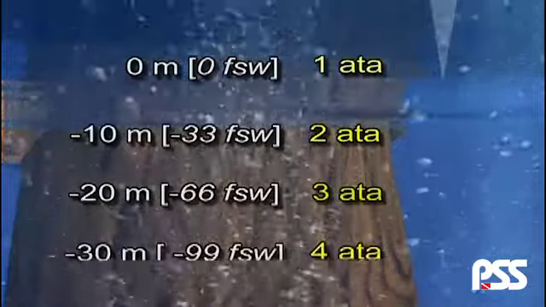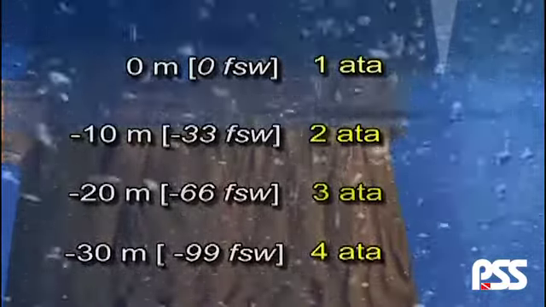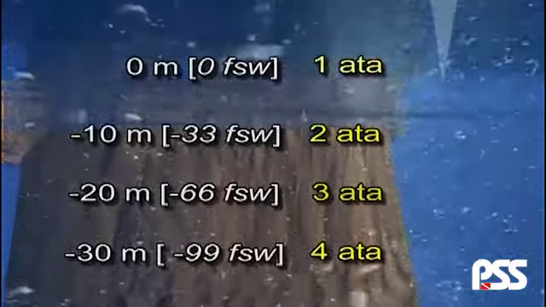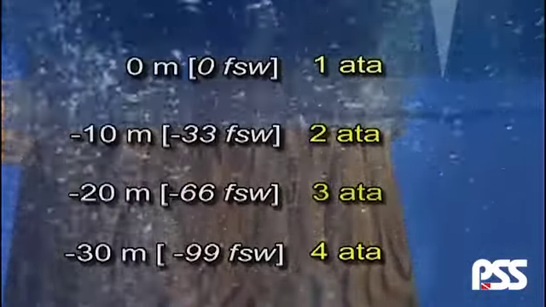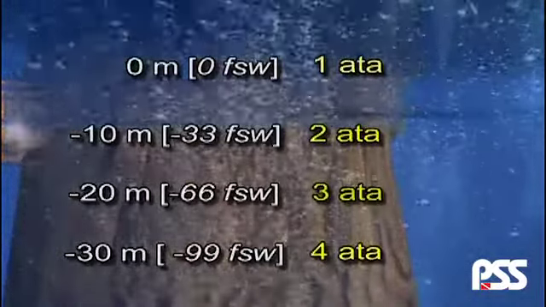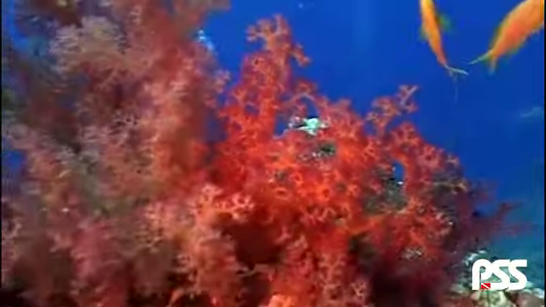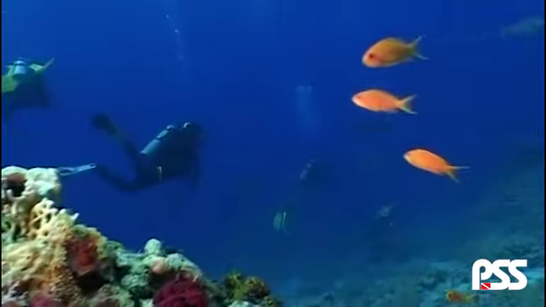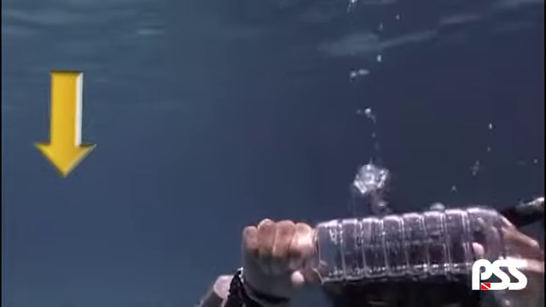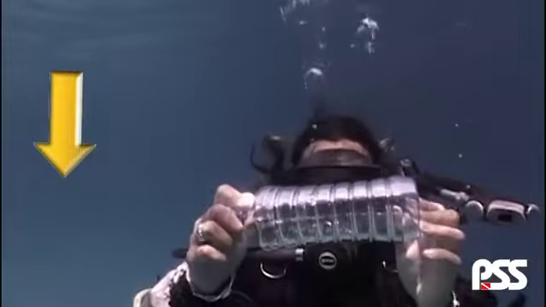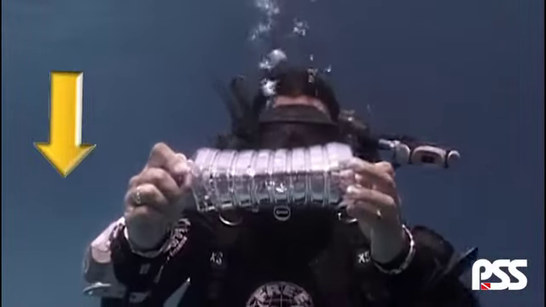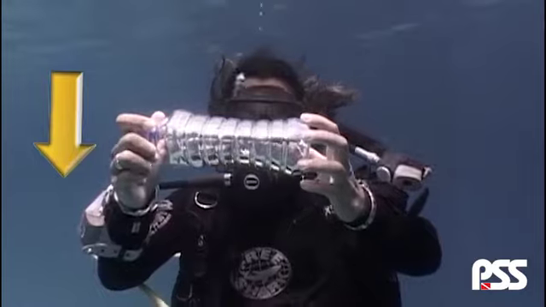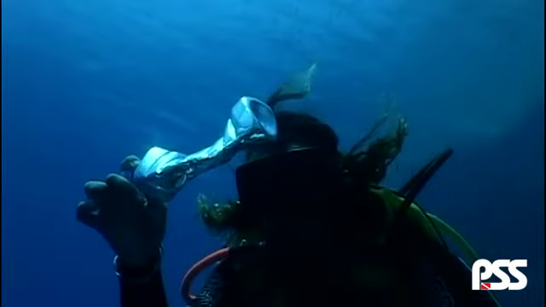While, as we descend beneath the surface, the pressure increases progressively. At 10 meters, 33 feet of salt water, the pressure is already 2 atm. At 20 meters, 66 feet, it is 3 atm, and so on. It is not easy to notice these variations in pressure because our bodies are made up of mostly solids and liquids, which are not compressible. However, if we take a closed plastic bottle full of air with us under the water, we can see that as we go deeper, the volume of the bottle decreases.